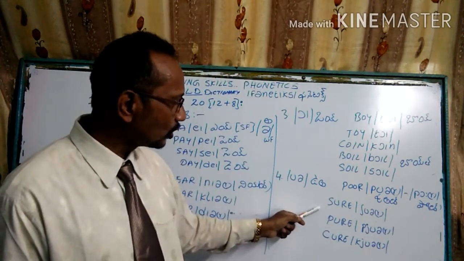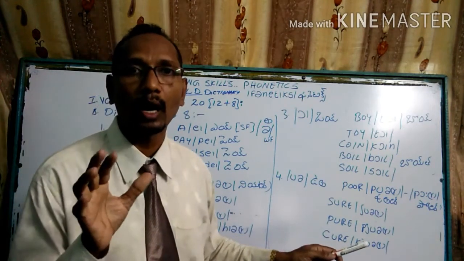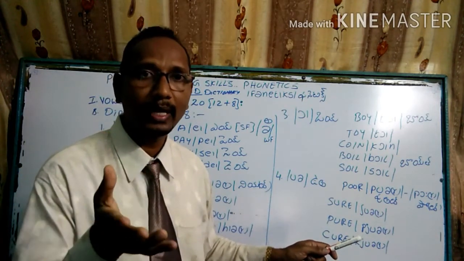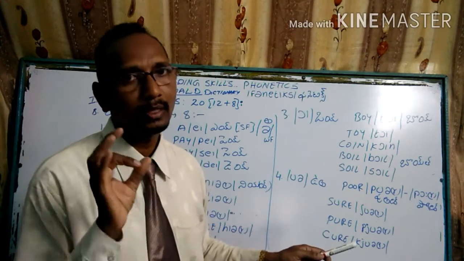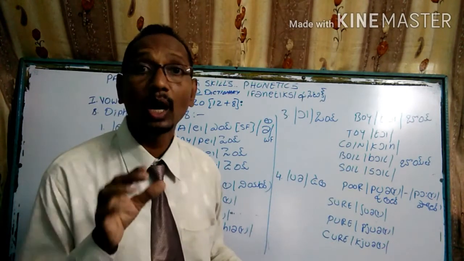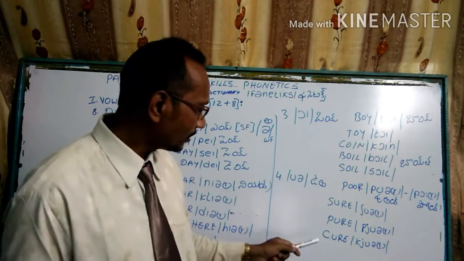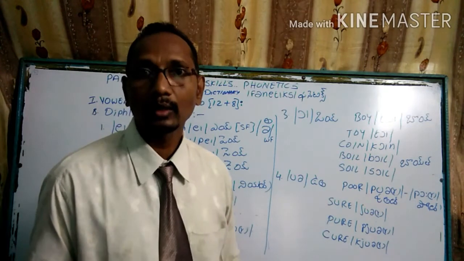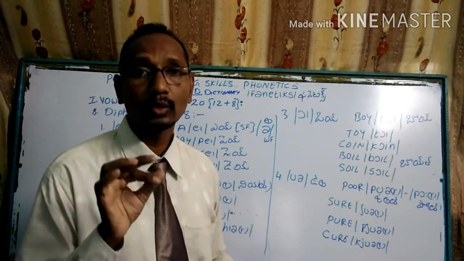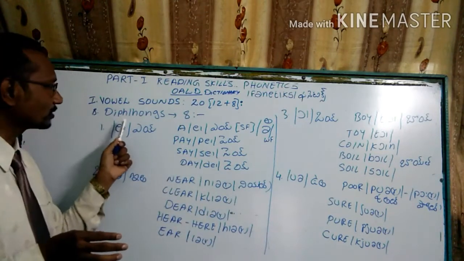Coming to "sure," "pure," if you apply the R sound, that is American. Otherwise, in British English, we can pronounce that word "pure," not "pur." It should be "cure." So these are the 4 from diphthongs.